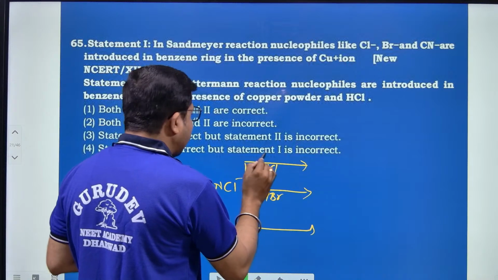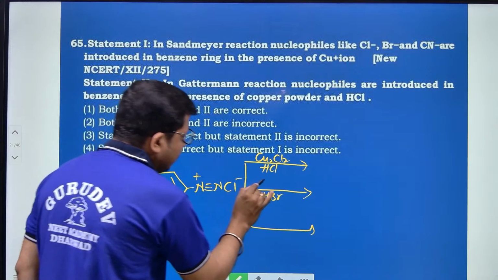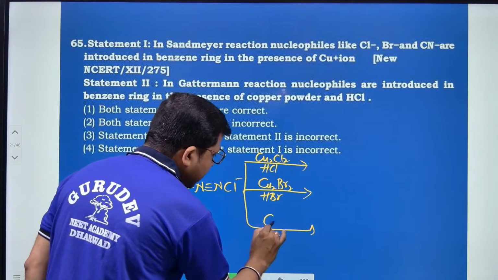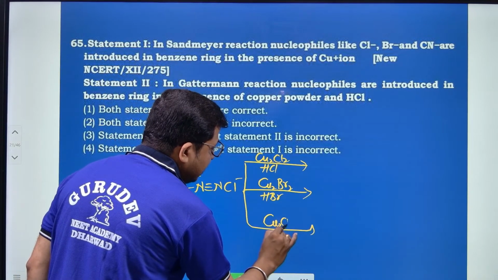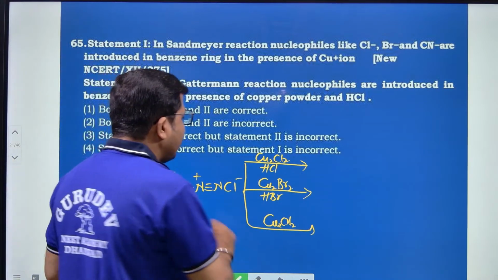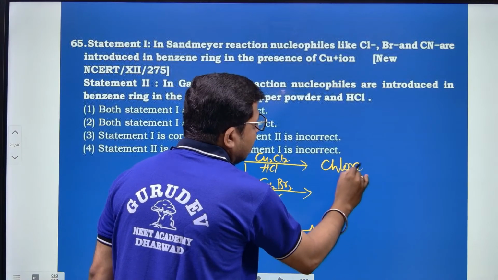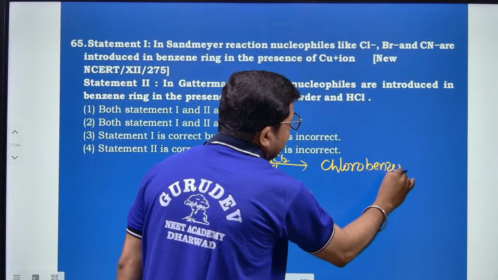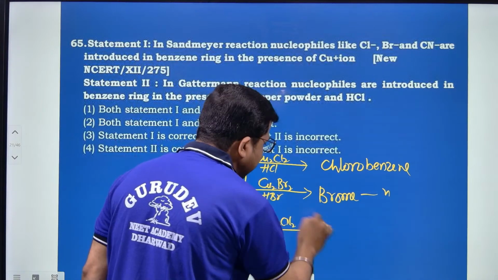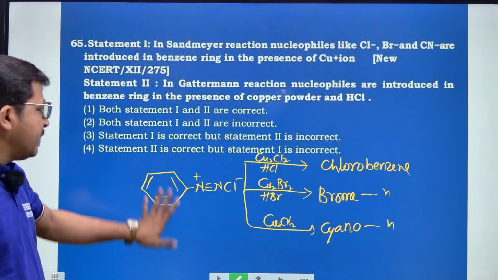What happens is, copper 1 chloride Cu2Cl2 is used here, copper 1 bromide Cu2Br2 is used here, and CuCN here, right, and it forms chlorobenzene, this is bromobenzene, and this is cyanobenzene or benzene nitrile, right? Like this it will form.